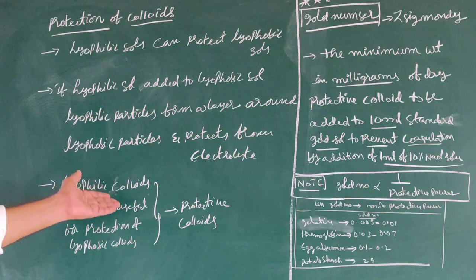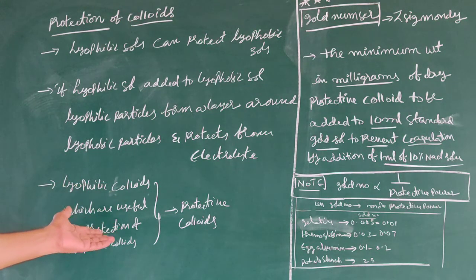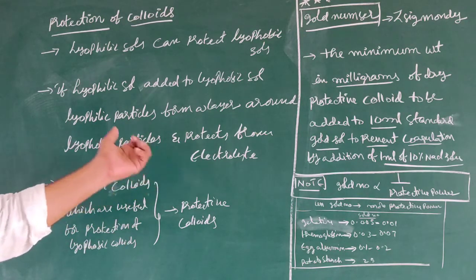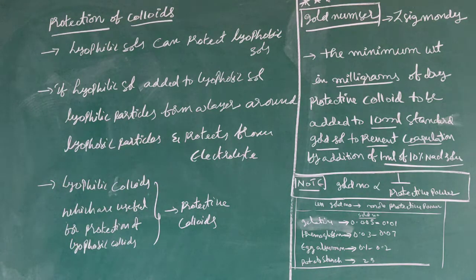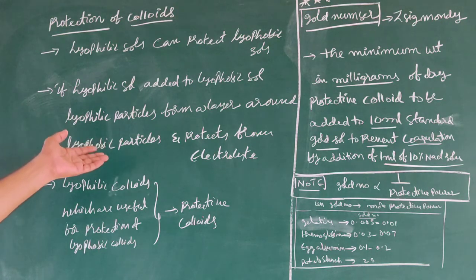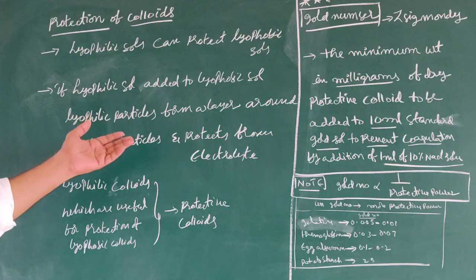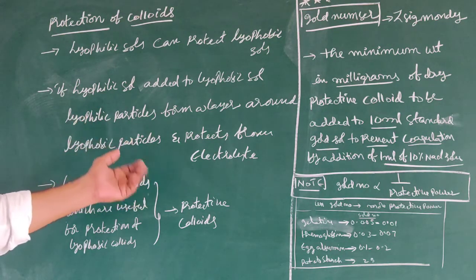The lyophilic colloid which is used to protect the lyophobic sol is called a protective colloid.